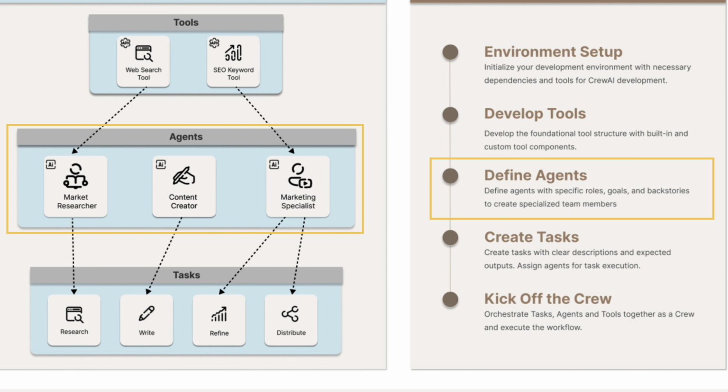CrewAI agents rely on 3 essential parameters: role, goal, and backstory. These parameters define their characteristics as well as the context they are operating in. Additionally, we provide agents with relevant tools to facilitate their jobs and other parameters to control the resource consumption of the agent calling, for example to avoid extra LLM token usage.